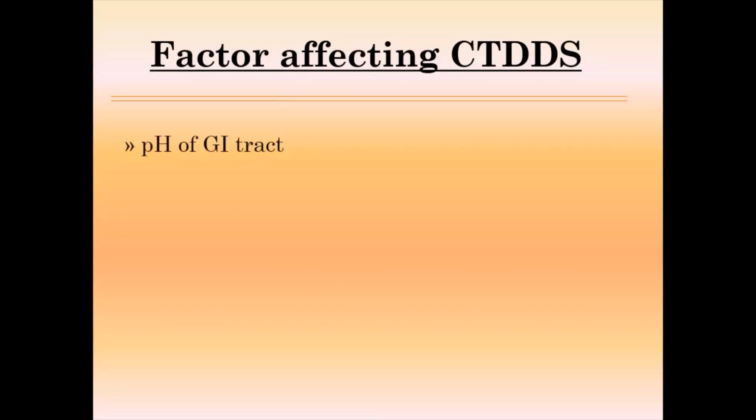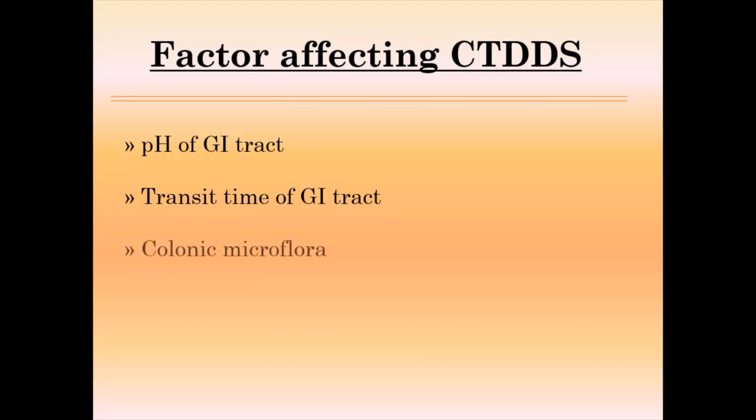If we talk about the factors affecting colon targeted drug delivery system, the first factor is the pH of the GI tract. The pH of the GI tract is not constant. It varies from the upper part to the lower part. Second is the transit time of the GI tract. The transit time of the stomach is 2 hours. It may extend up to 6 hours in some cases. The transit time of the small intestine is 3 hours, and the transit time of the colonic area is around 10 to 15 hours. So transit time also plays an important role in designing the colon targeted drug delivery system. One more factor is the colonic microflora.